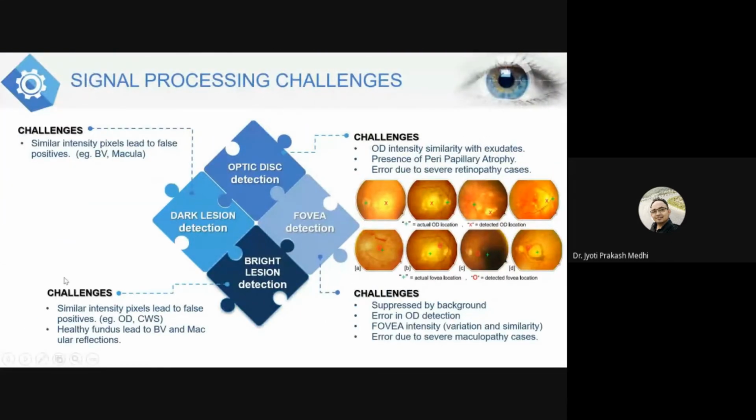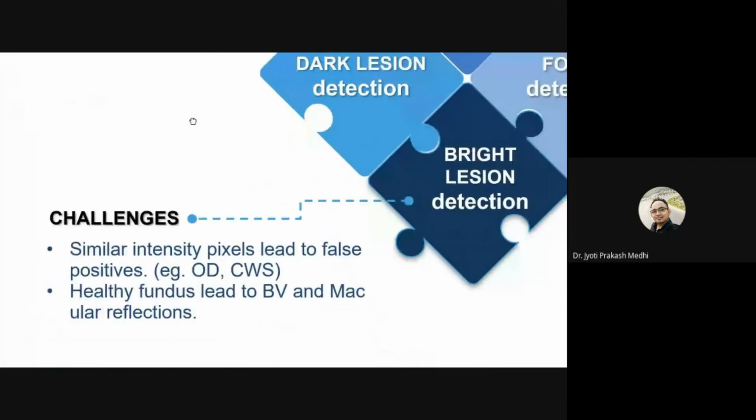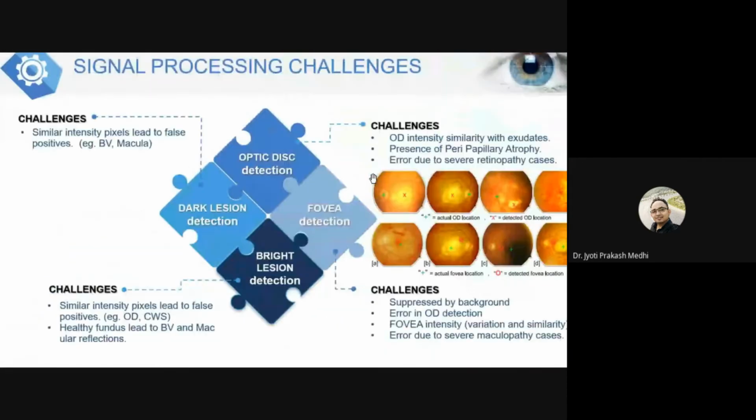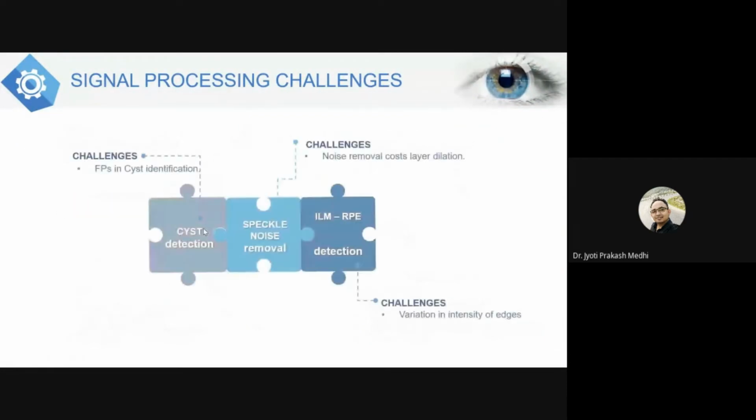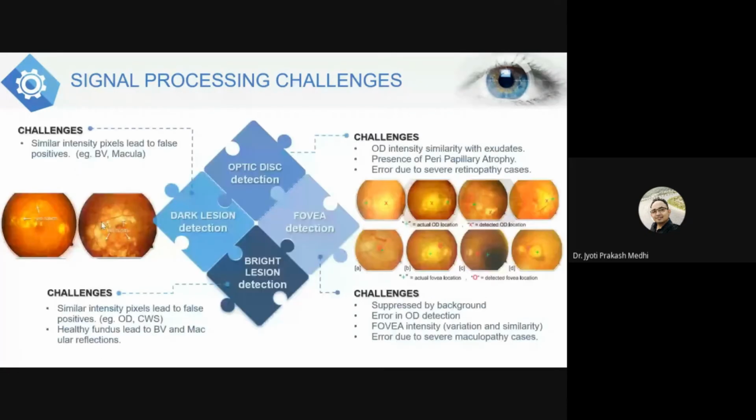Next, coming to bright lesion detection.